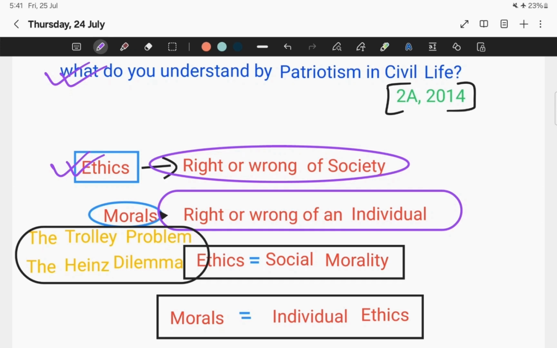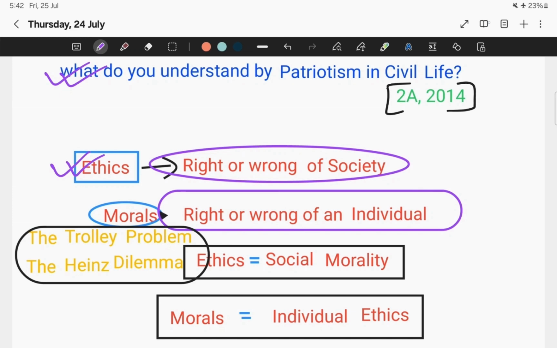Say for example, we have freedom of speech mentioned in our Indian Constitution. But the Supreme Court in repeated judgments has stated that sometimes self-restraint is necessary. So that means though from an individual perspective I have freedom of speech, I need to think from society's perspective as well. That is what ethics is all about. Ethics is what is right or wrong from society's perspective. That is how I try to understand the term ethics.